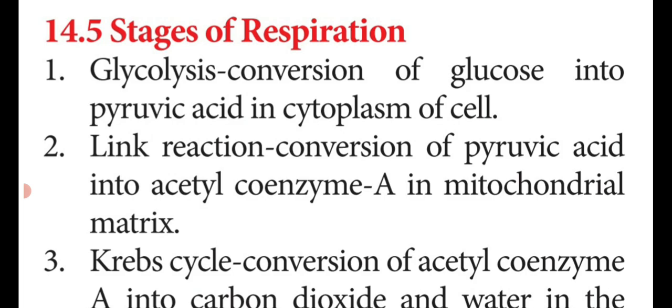Second one is the link reaction between glycolysis and Krebs cycle. The 2 molecules of 3 carbon pyruvic acid are converted into acetyl coenzyme A in the mitochondrial matrix, known as link reaction. It is otherwise known as oxidative decarboxylation of pyruvic acid.